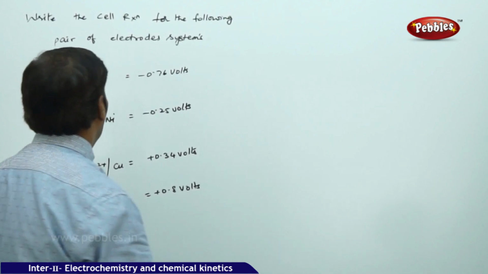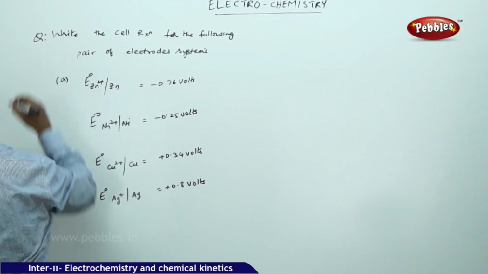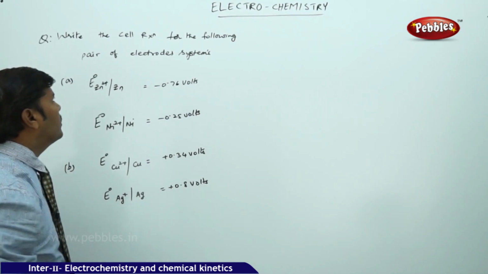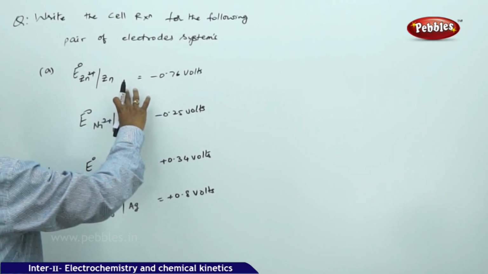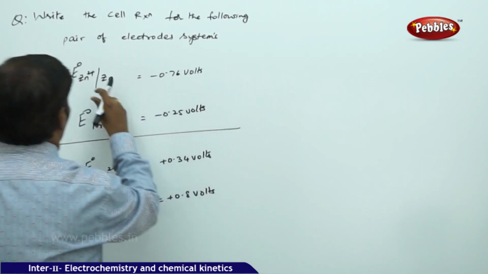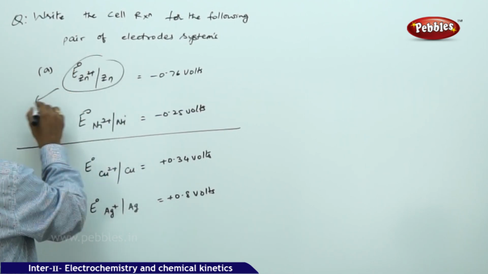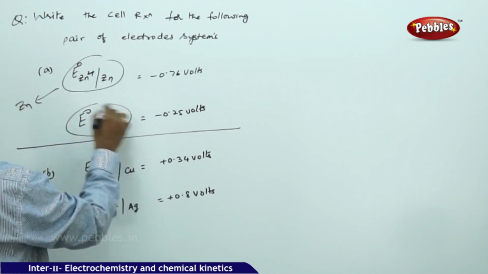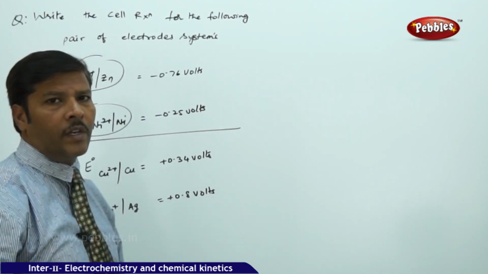Let us try one small question. Write the cell reaction for the following pair of electrode systems. One pair is the zinc electrode and the nickel electrode. Assigning the sign convention is very important.